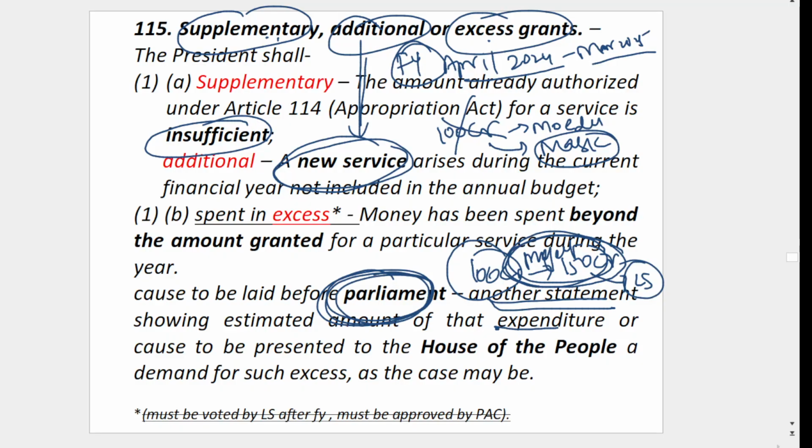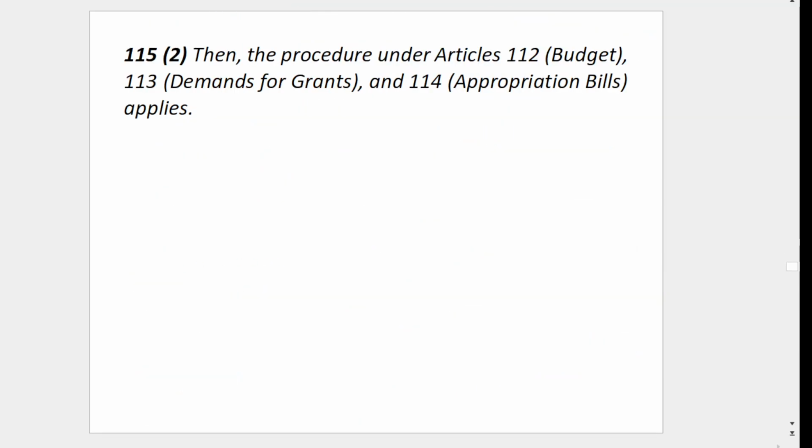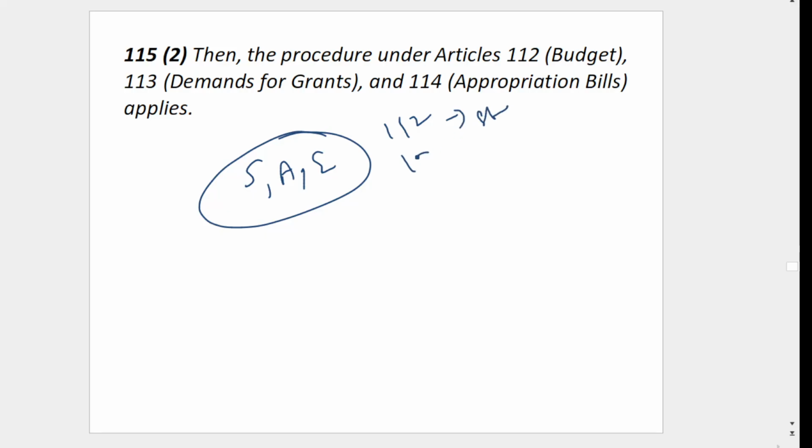If it is that expenditure, that is supplementary additional expenditure. If that is an excess grant, then Lok Sabha has the power. That is Article 115. So all articles will apply again when you do supplementary, additional or excess grants. Again Article 112 means you have to introduce the statement. Then 113, you have to discuss the demand for grant.